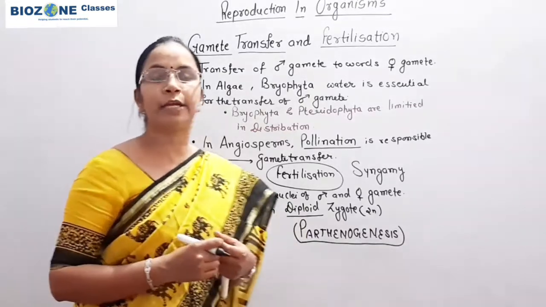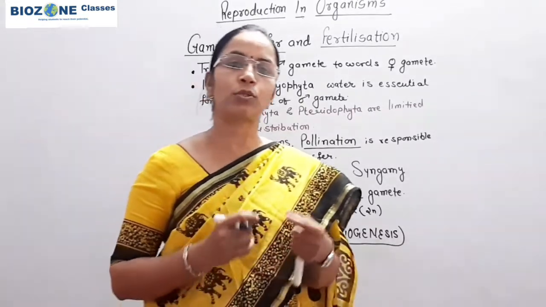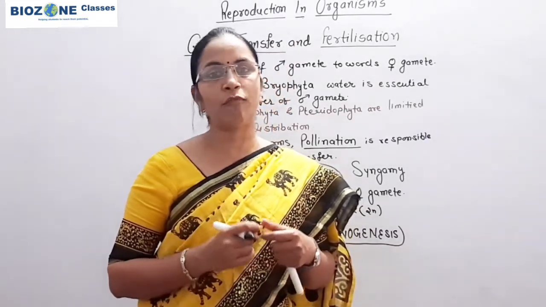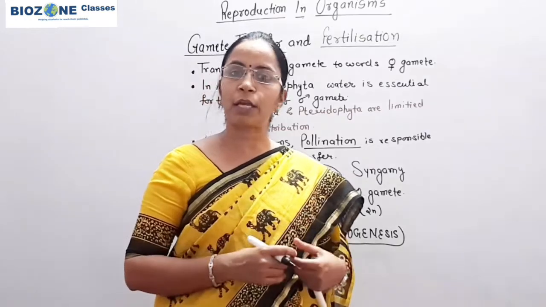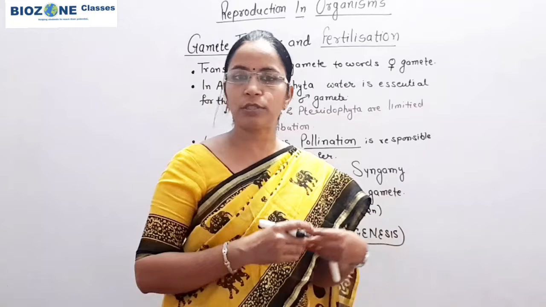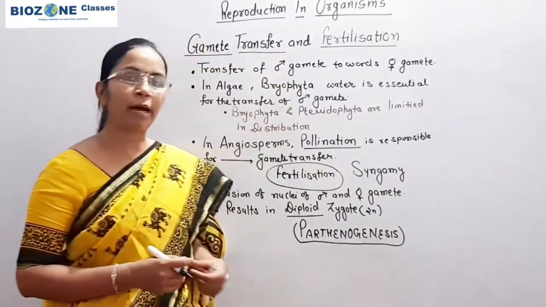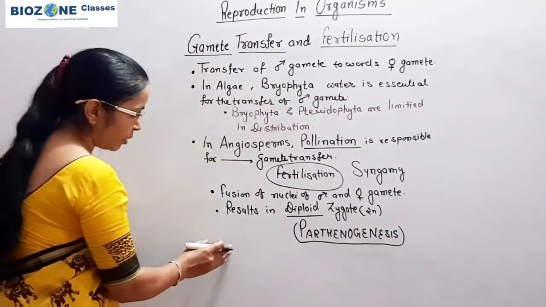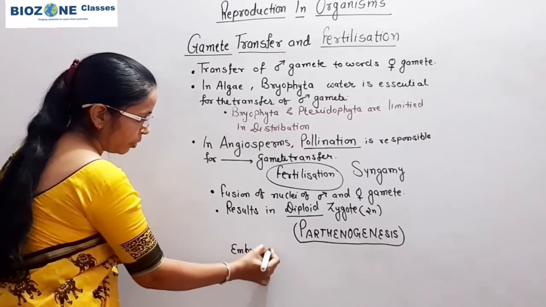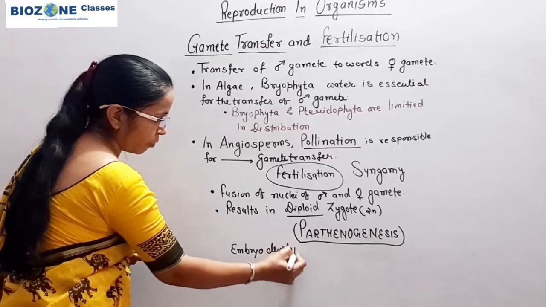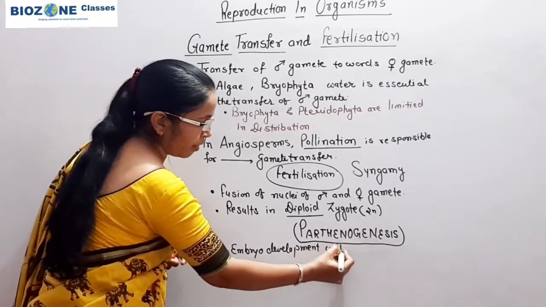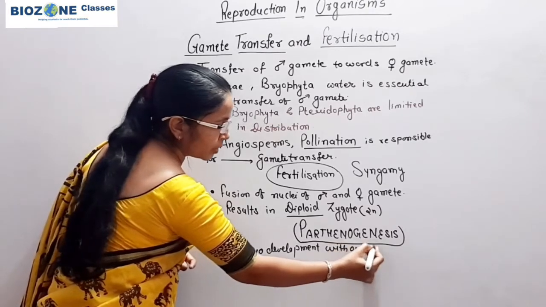So this process is called parthenogenesis. The term parthenogenesis we use in the case of organisms, and the term parthenocarpy in the case of plants. In plants, parthenocarpic fruits or parthenocarpy we study again in the second chapter. Here you remember parthenogenesis: the embryo develops from the egg without fertilization.